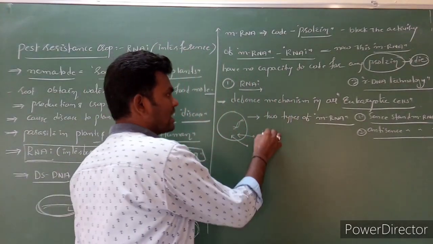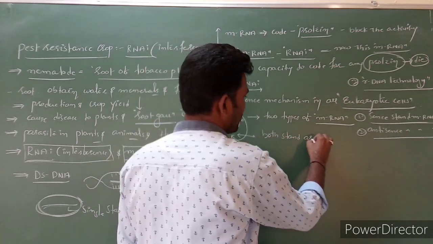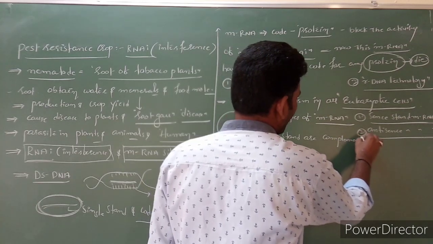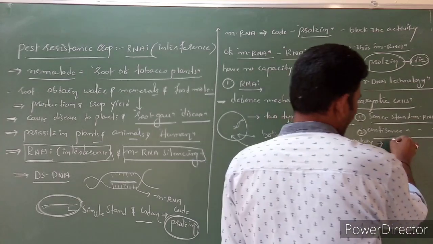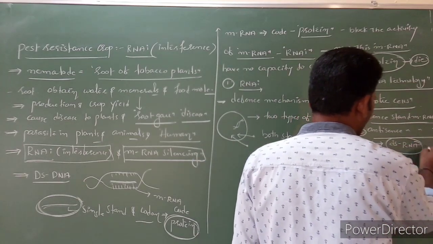Now these both strands are complementary to each other to form dsRNA, double-stranded RNA.